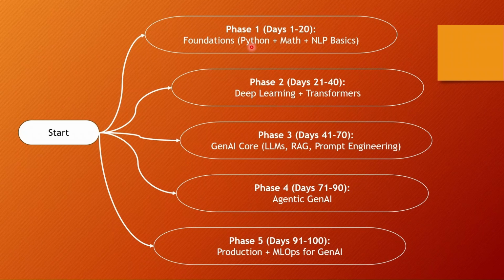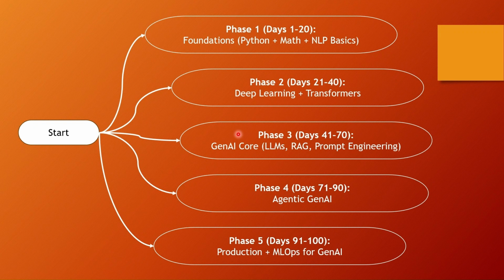The second phase, which runs from day 21 to 40, is where you will learn more about deep learning and transformers. This covers various topics which include neural networks, Python, an intro to PyTorch, details about LSTM and GPT, and at the end you will be provided a practice session with an assessment.